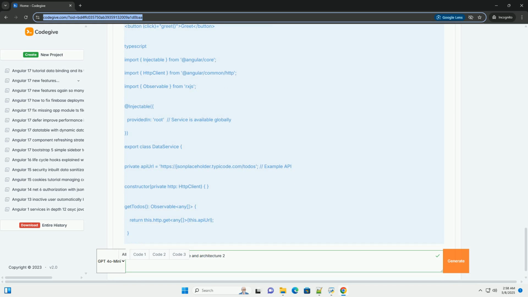assets/ holds static assets like images, fonts, and other files. environments/ contains environment-specific configuration files, for example API URLs for development and production. environment.ts holds development environment settings. environment.prod.ts holds production environment settings.